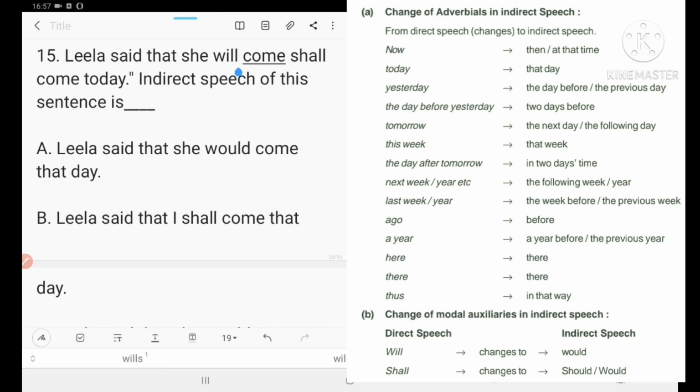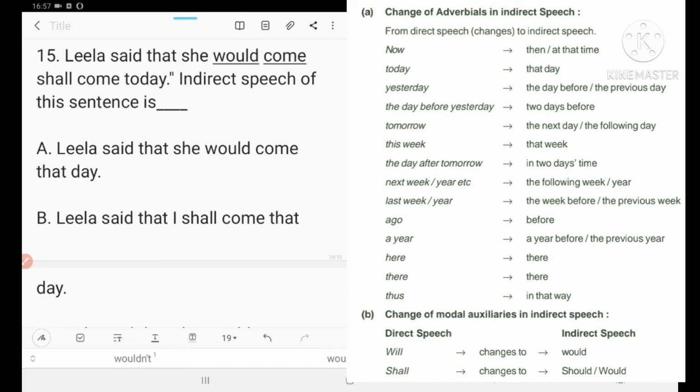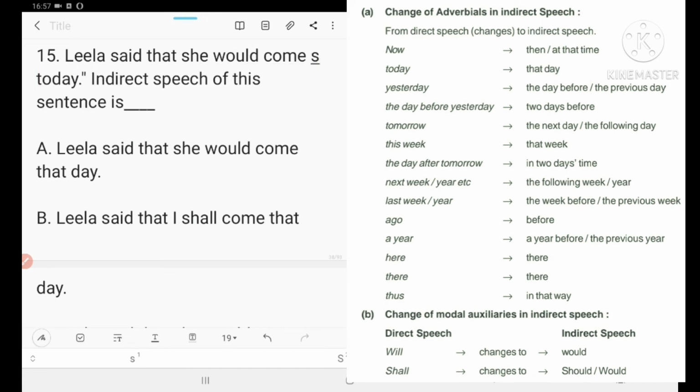She would come. Yes. Today will become that day. Leela said that she would come that day. So number 15 is A. Leela said that she would come that day.